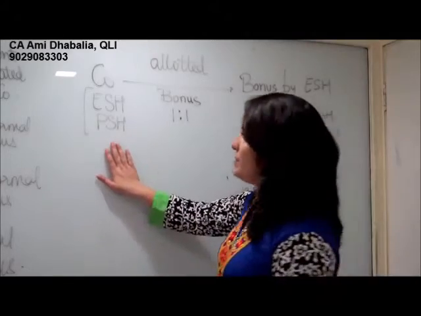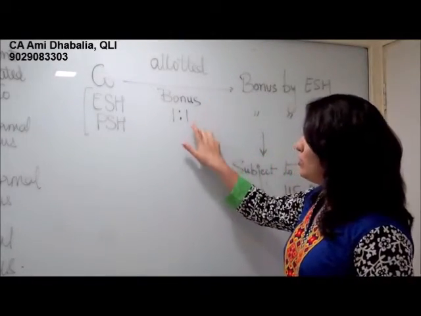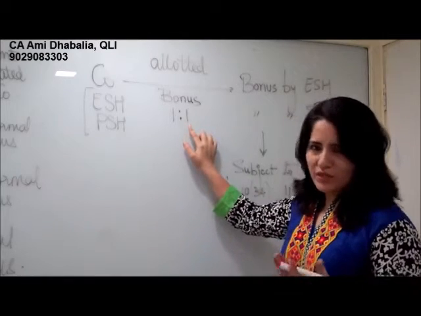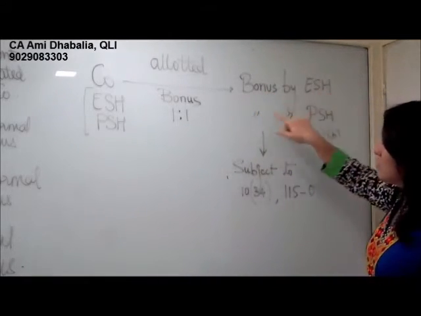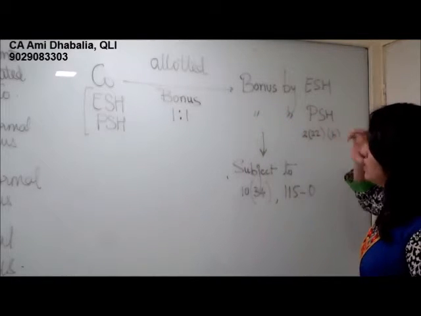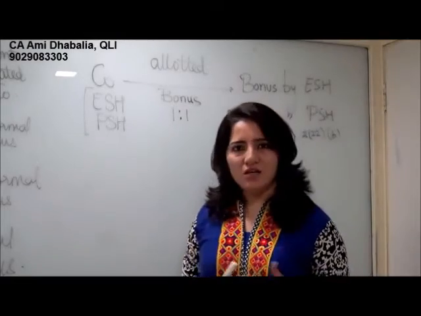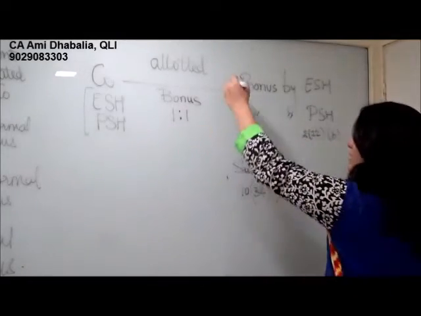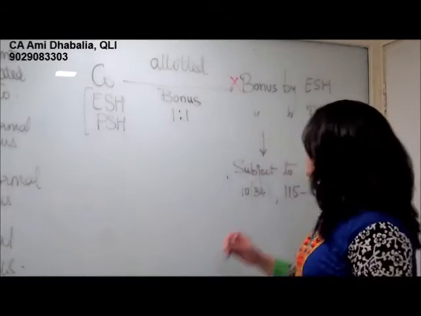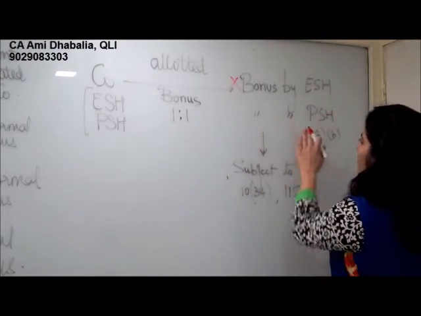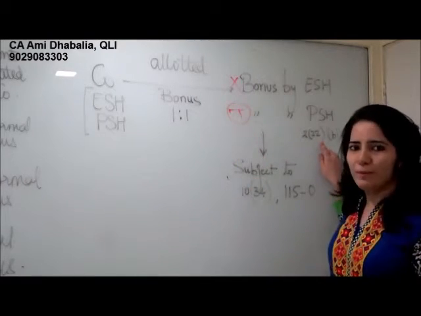So, a company which has equity as well as preference shareholders is allotting bonus at the rate of 1:1, bonus equity shares. Now, bonus to equity shareholders and bonus to preference shareholders. So, the bonus which is received by the equity shareholders is a normal bonus. So, then 2(22)(a) is not applicable here. 2(22)(b) is not applicable here. Bonus received by the preference shareholder will be taxable under section 2(22)(b).